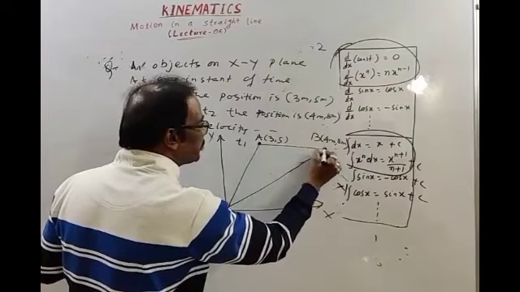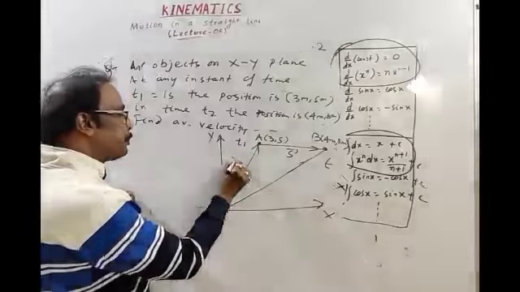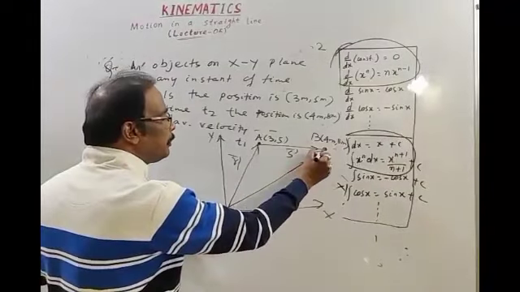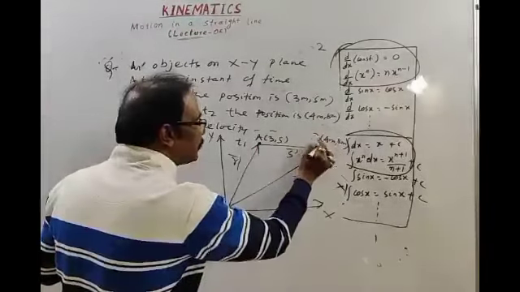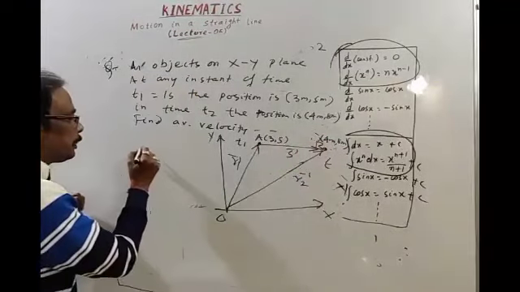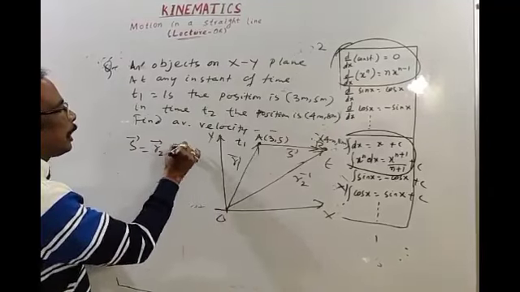Okay, this is displacement S. From origin to position A is R1, from origin to position B is R2, then AB, this is B. AB is the displacement S, the displacement vector is R2 vector minus R1 vector.